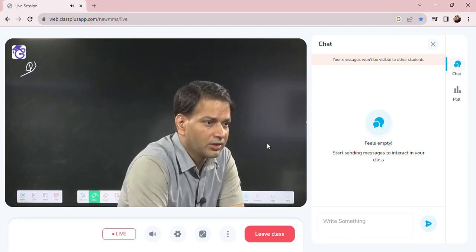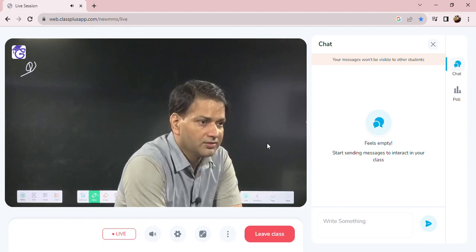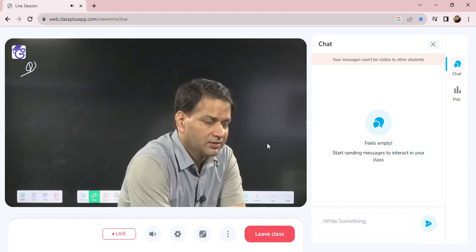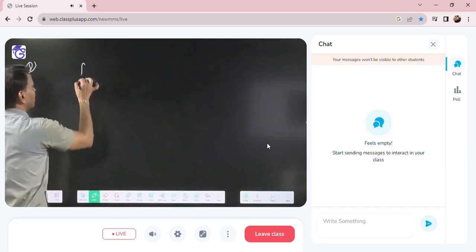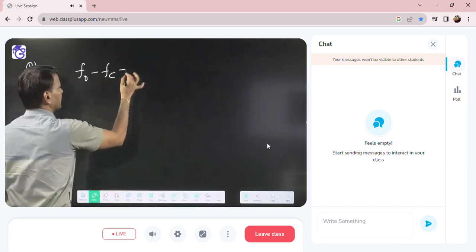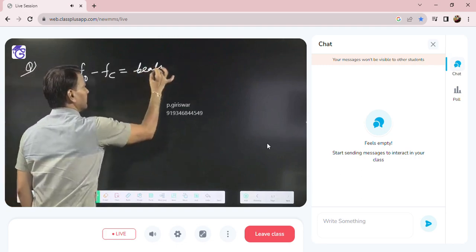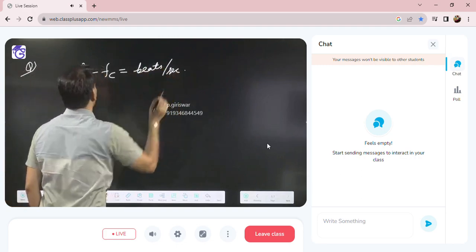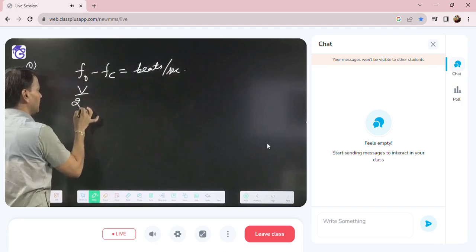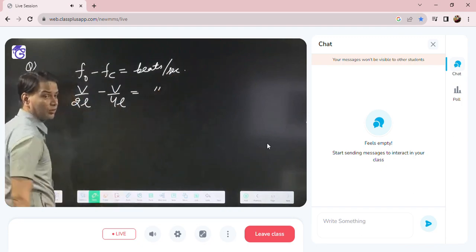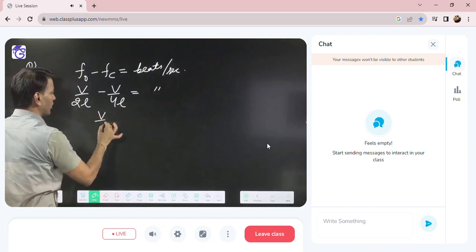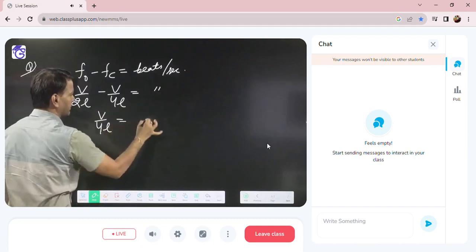One answer I got is increase, and everyone, good. How? F open minus F closed is the beats per second. F open is V by 2L minus V by 4L. That difference, V by 4L, is the beats per second.